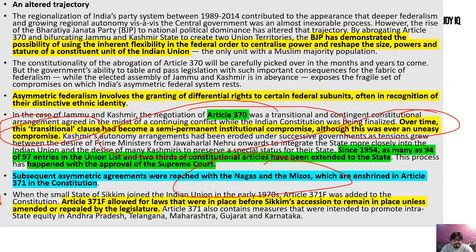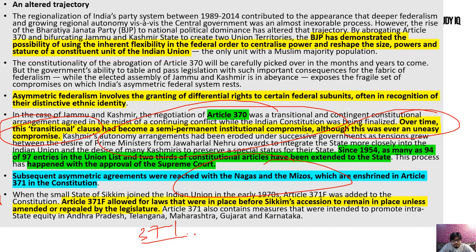So that's the reason that we have reached many arrangements in Article 371. 371, I have given yellow pages at the end of the PDF, and this is all explained. What is 371? What are the provisions there? So regarding Karnataka, Andhra Pradesh, and Telangana now, and Nagaland, Mizoram, Sikkim, we all have special arrangements there. Special statuses are given to these states. So there are reasons, and it is all the issue of accommodation, and that we have done always.